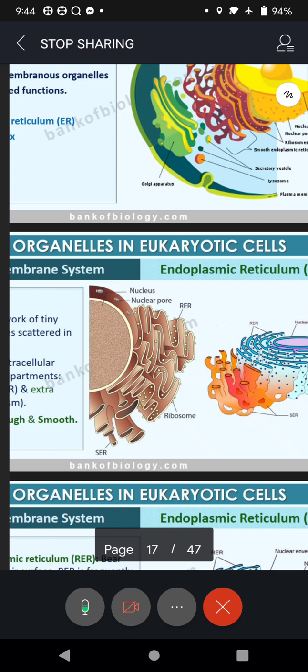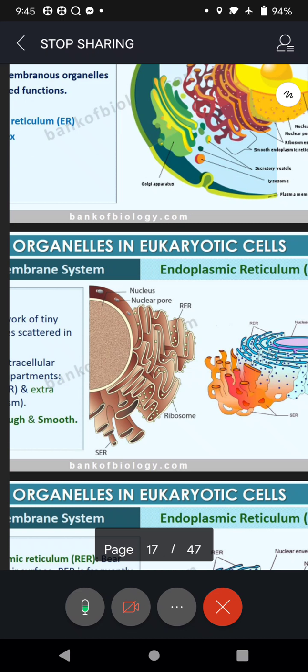So if ribosomes are present on the surface of the ER, then the ER becomes RER, rough endoplasmic reticulum, as you are seeing. Whereas if the surface of the endoplasmic reticulum doesn't provide its surface to ribosomes, the surface becomes smooth.